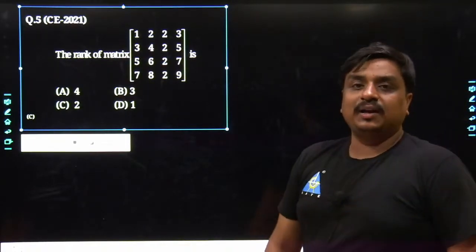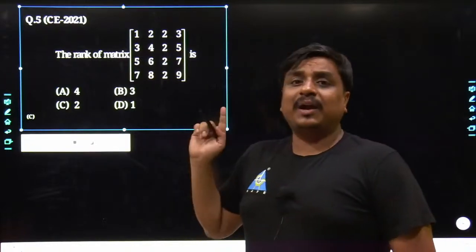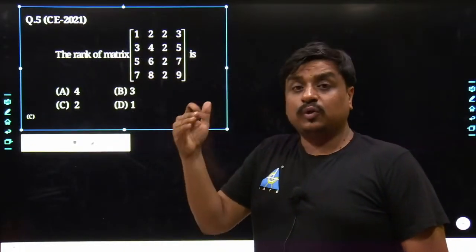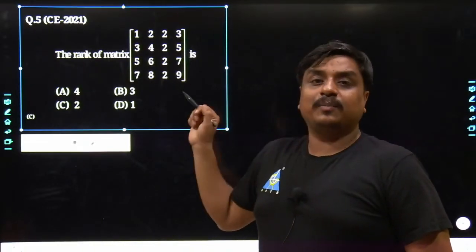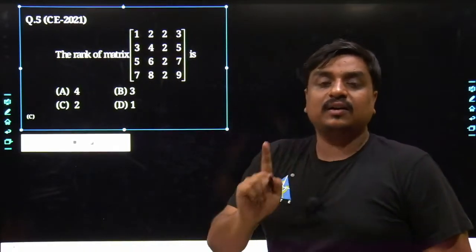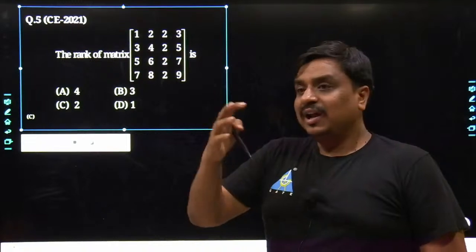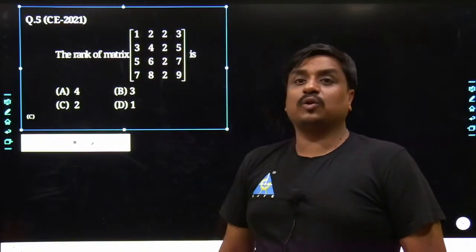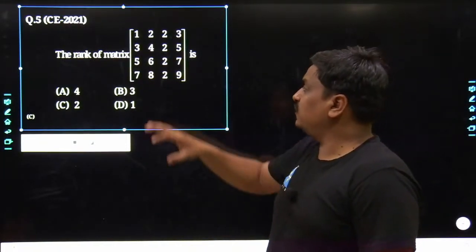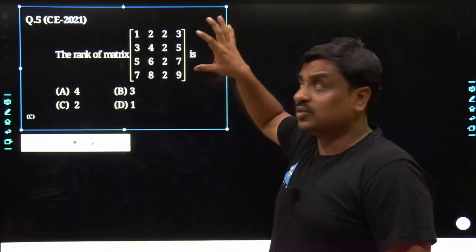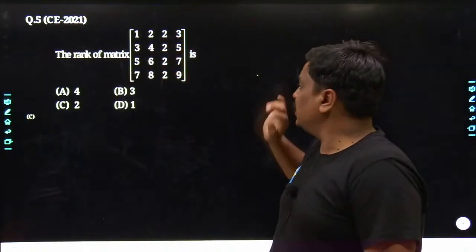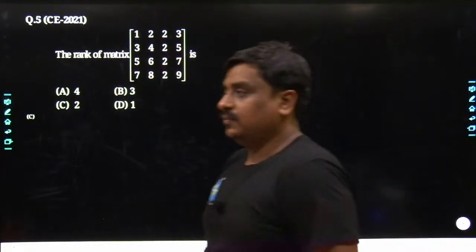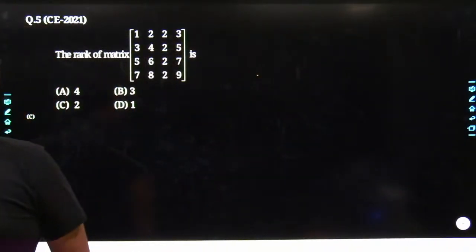As I have been telling, whenever you have a matrix of order 4 cross 4 or greater, and you have to calculate its rank, always start cracking the problem in terms of linear dependencies between rows or columns. Because if you start solving for the rank manually, it would take a hell of a lot of time, which would not be a great approach, at least for GATE.